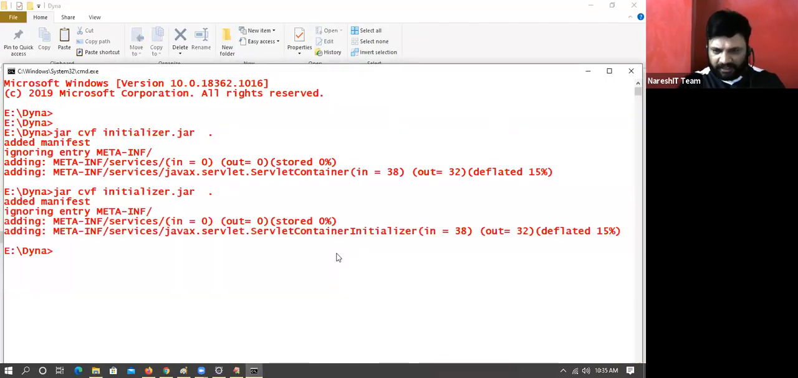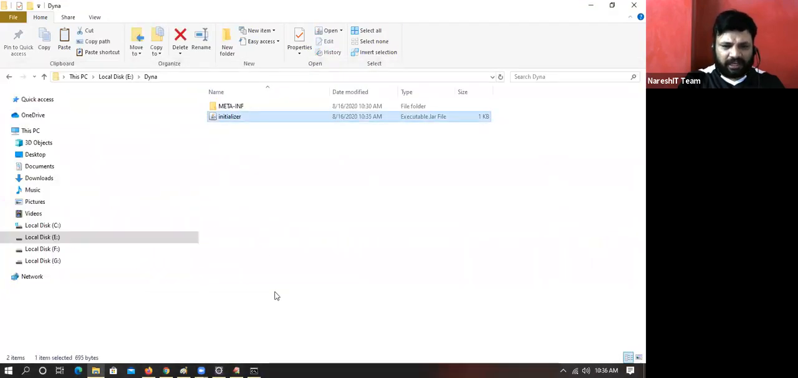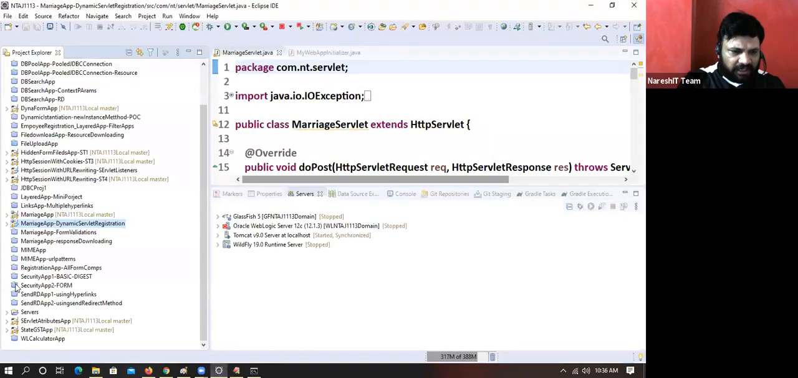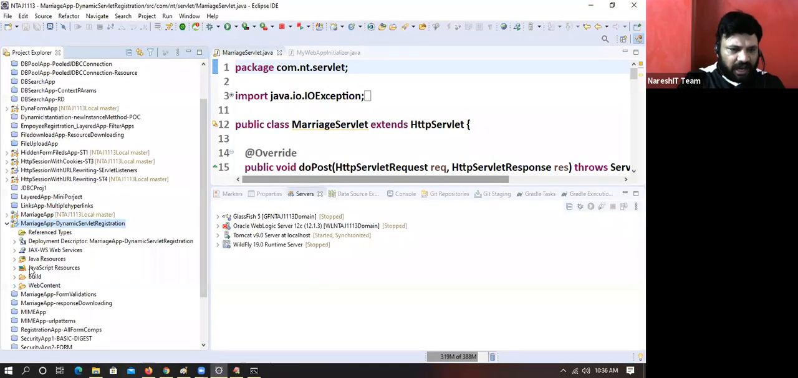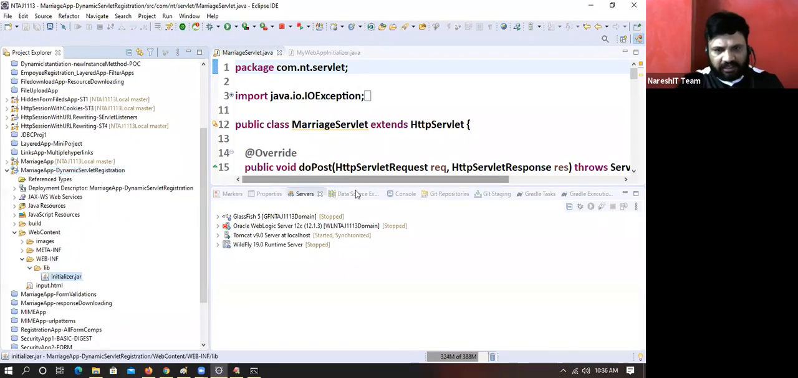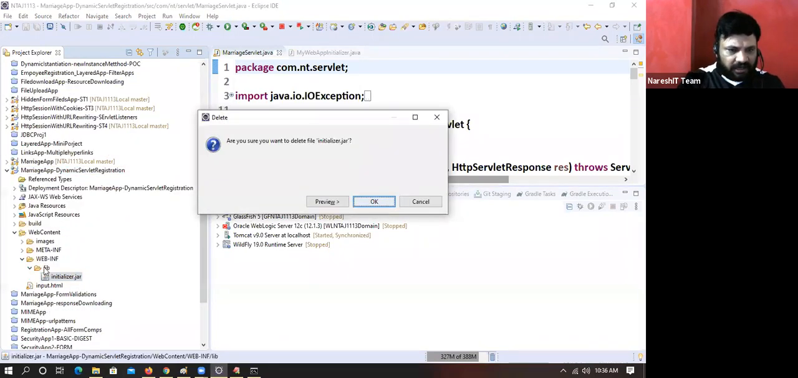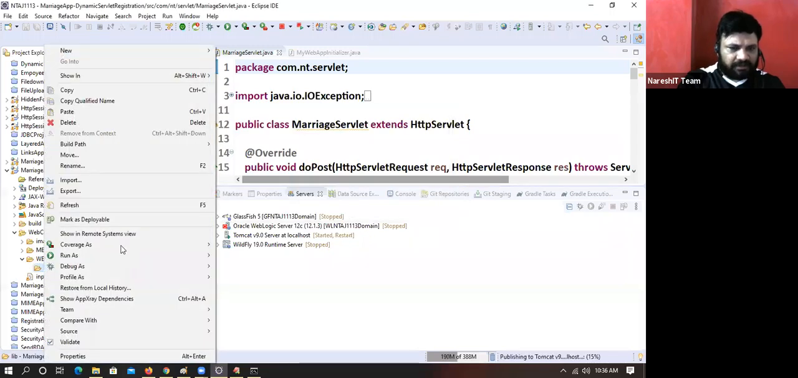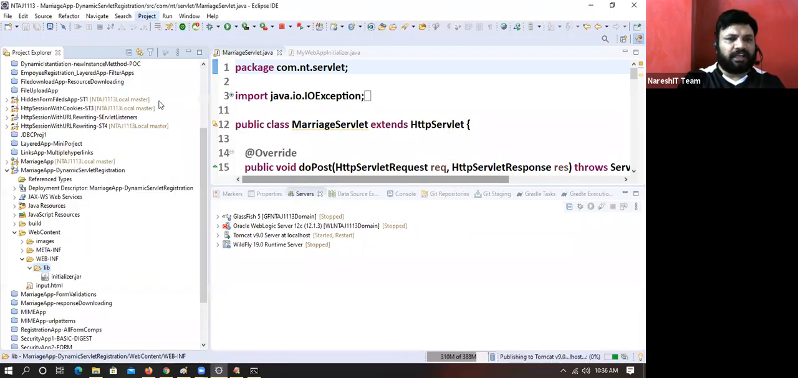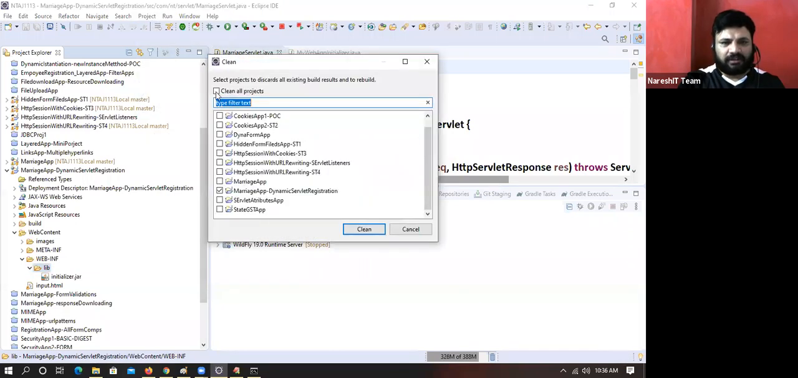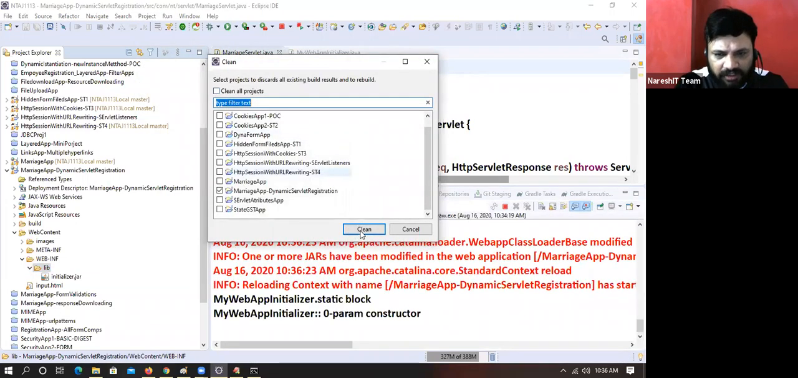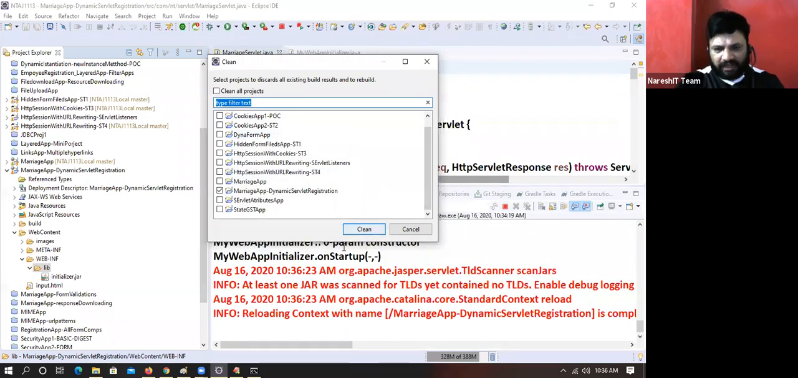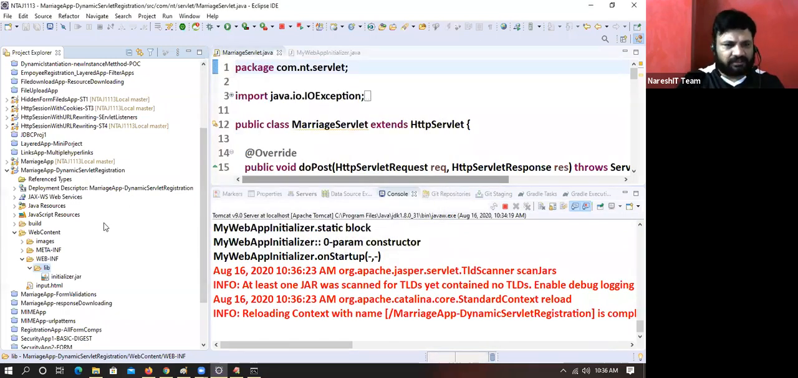Now you prepare the jar file. No need of deployment assembly, boss, because we are directly copying the jar file. Now you delete the existing jar and add the updated jar. Delete the existing jar, my dear. Add the updated jar. Paste it. On the save side, clean the project once. Now you observe, it's recognized.